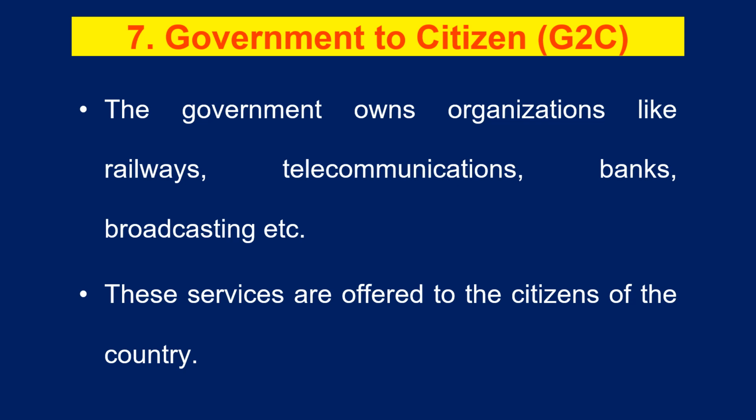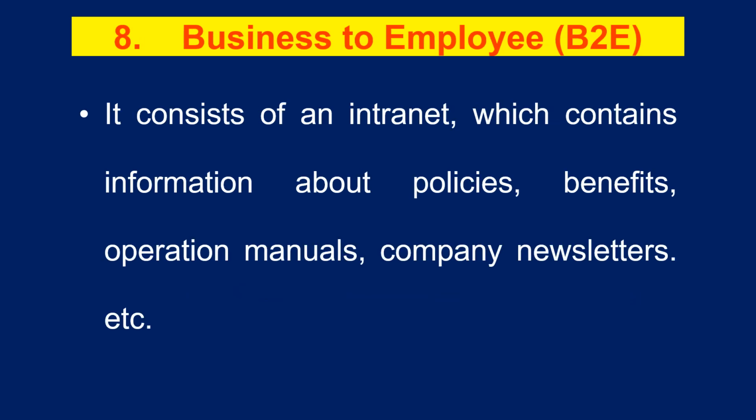So government owns all these organizations and offers services to individual consumers. So that is what is known as government to citizen. And last model in this category, it is business to employee. In this model, business organizations offer products to their employees.